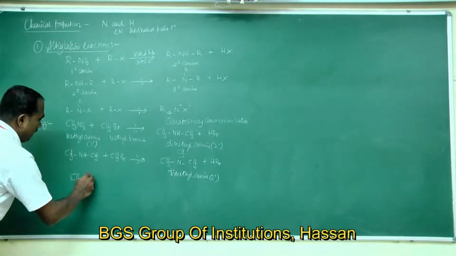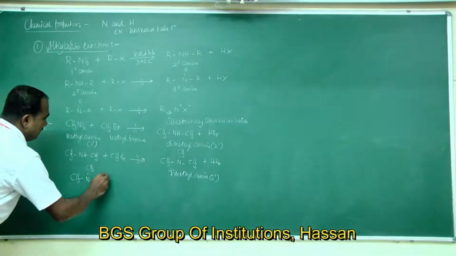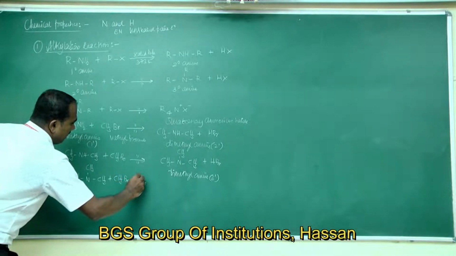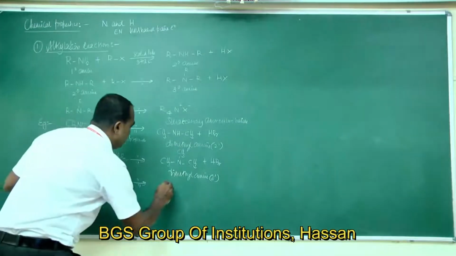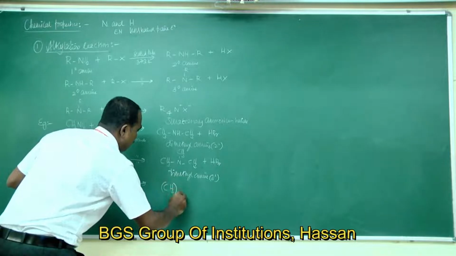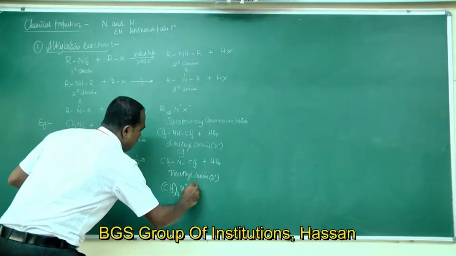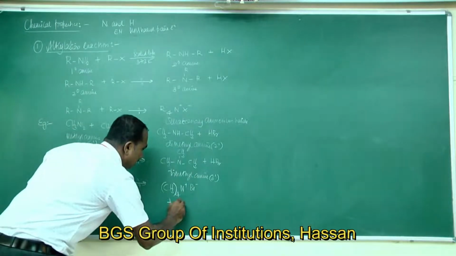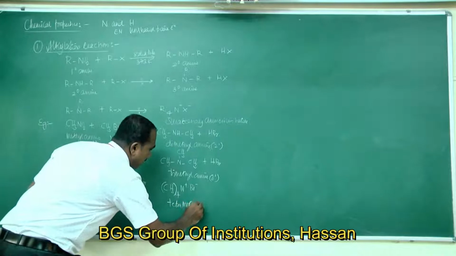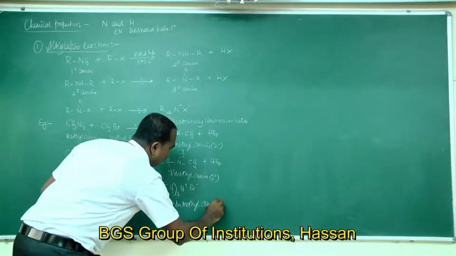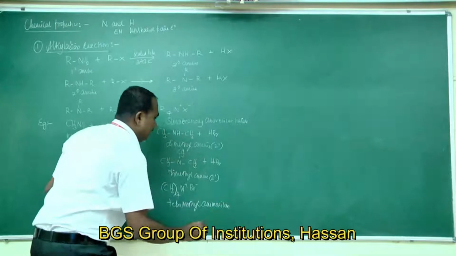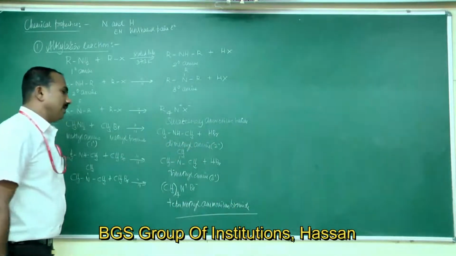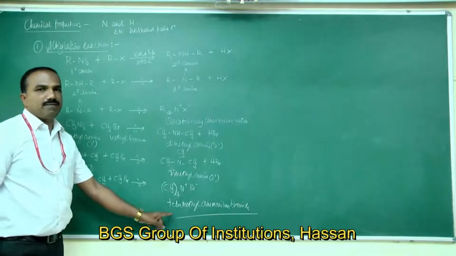Trimethylamine further reacts with methyl bromide to form (CH3)4N+ Br-. This is tetramethyl ammonium bromide, the final product formula.